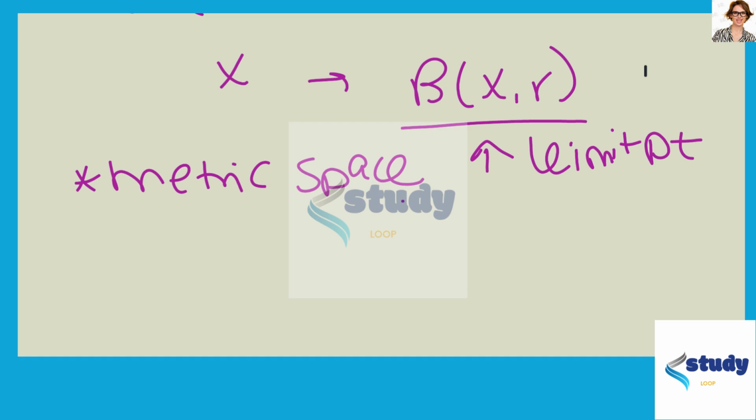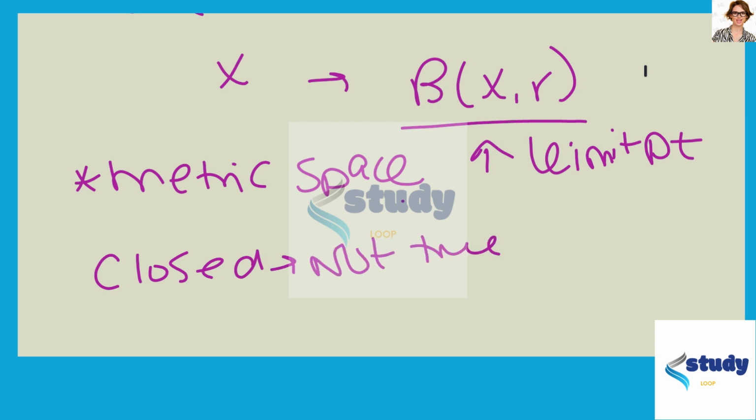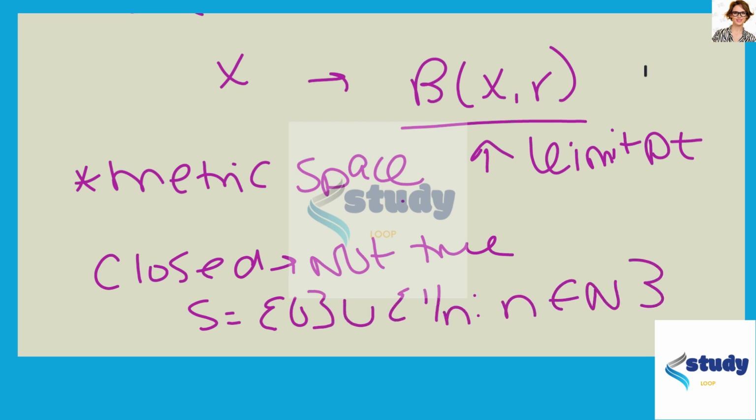When S is closed, the statement is not true. For example, if we consider that S is equal to {0} together with {1/n}, where n is in the natural numbers, we see that this set is closed in R, but the point 1 is not a limit point since there is no open ball centered at 1 containing another point of S.